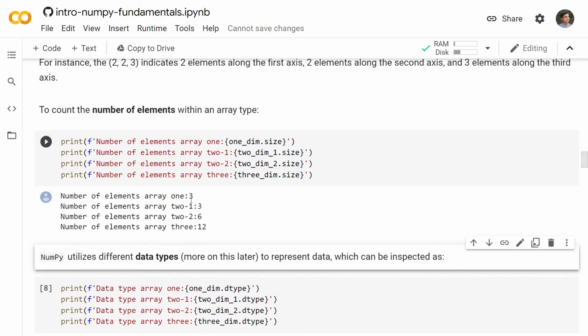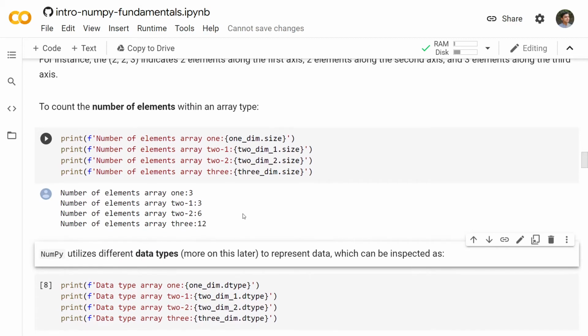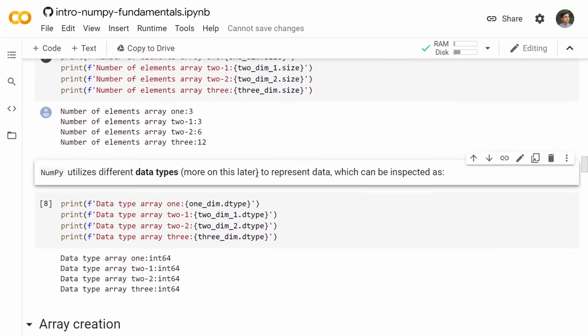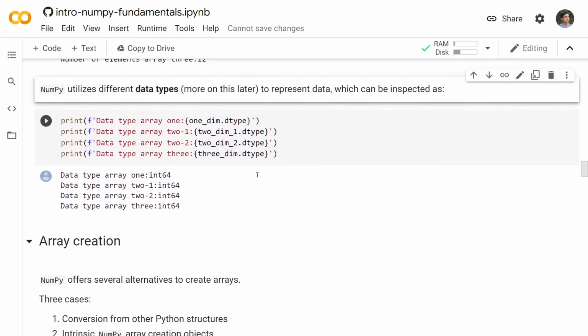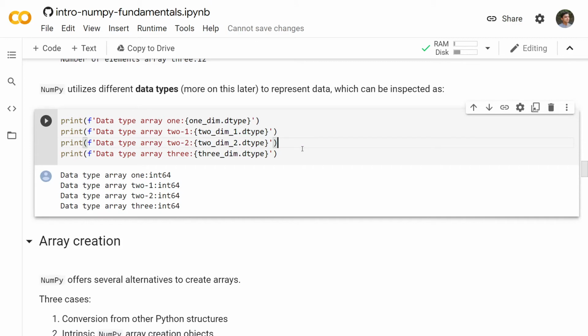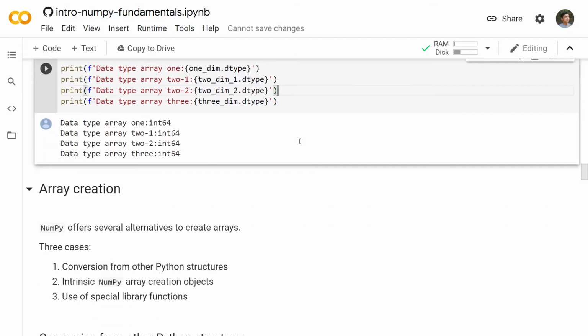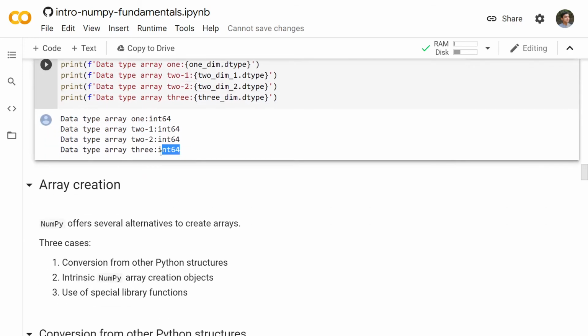Now we print the number of elements of the array 1, 2, 2, 1, 2, 2, and 3 using size, right? Now it also utilizes different data types. We will discuss this later, but here's a quick peek: what is the data type of the elements present in the array? We can inspect that using dtype. So this is how we can inspect the data type. All the elements are of the data type int64.